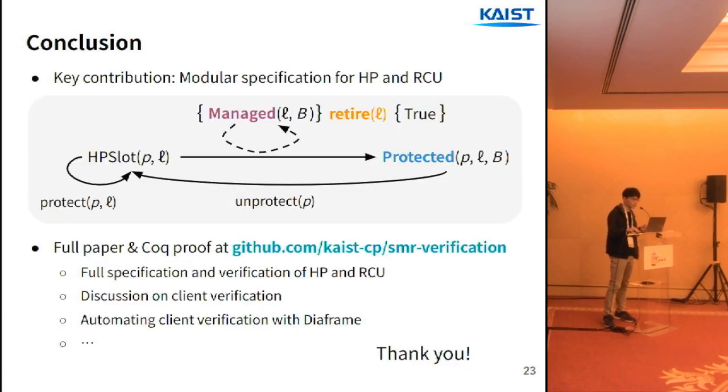So that's the end of my talk, but there are some interesting details that I left out. For example, in the paper, we talk about how to verify the hazard pointer and RCU, and we discuss how to verify the clients and see what's interesting about their proof. And we also automated some client verification with Diaframe. So that's all. Thank you for listening, and I'd be happy to take any questions.